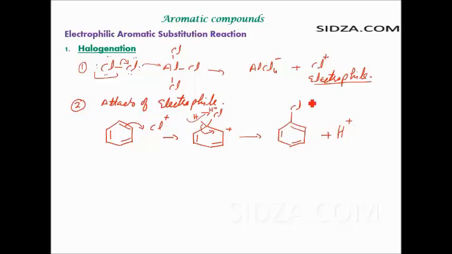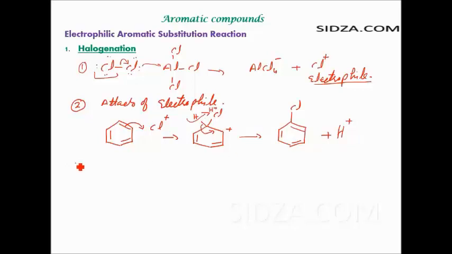So we got the chlorobenzene. This is the product that we need. The second step is the attack of the electrophile. When the electrophile is formed here, it attacks the ring and forms this intermediate. The intermediate releases the hydrogen as H plus and forms the chlorobenzene plus H plus ion.